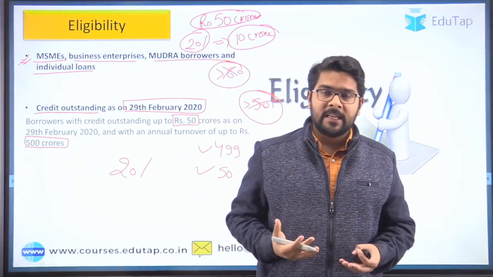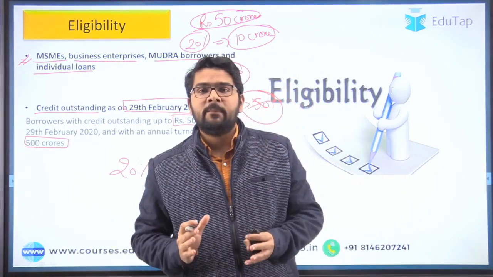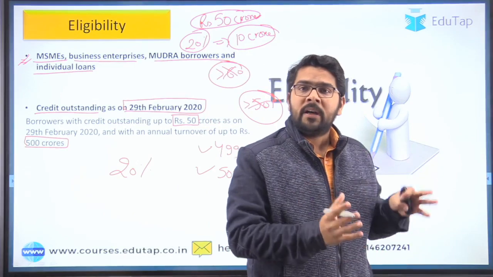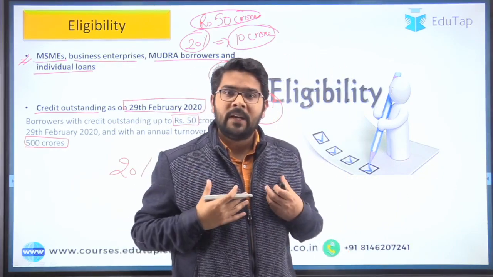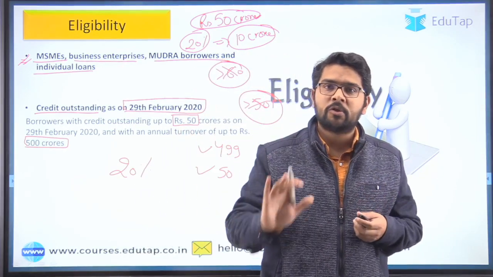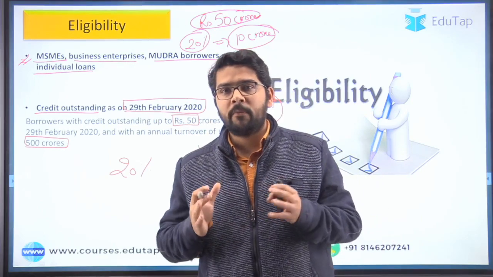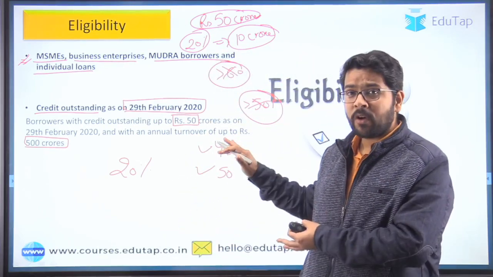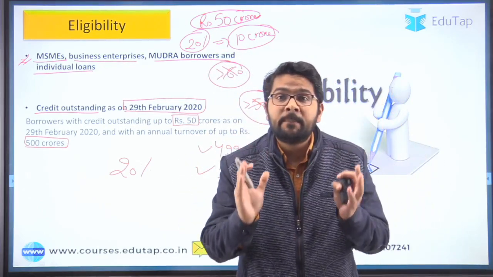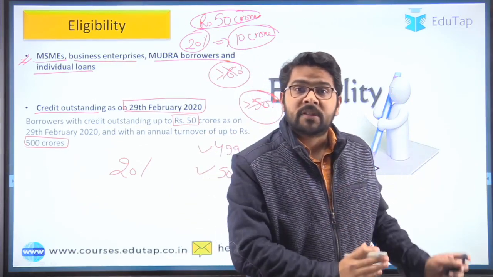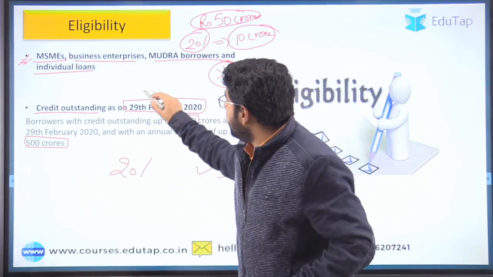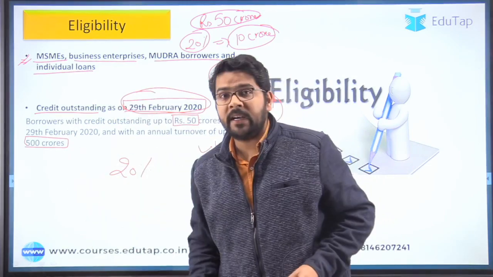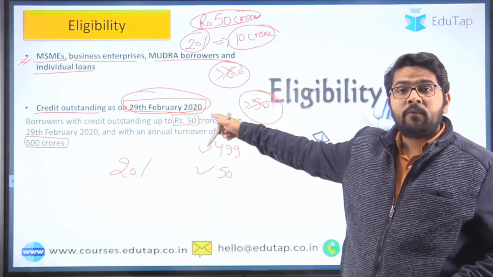So guys, I hope now you can relate the scheme in a much better way, or you have understood this scheme, that under this scheme government is providing you a collateral free loan. Government will take up the guarantee that, yeah, institutions will lend you, I will take up the guarantee on your behalf. How much amount of loan you can get? 20% of whatever your outstanding was on 29th Feb 2020.